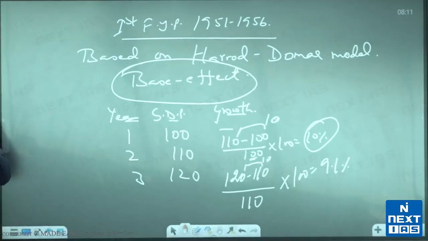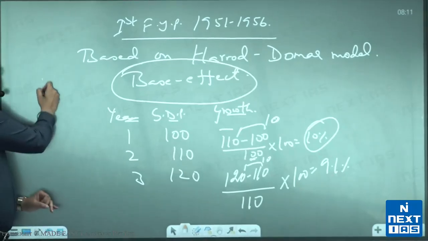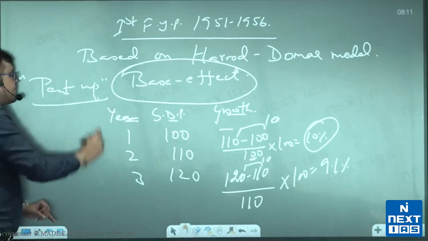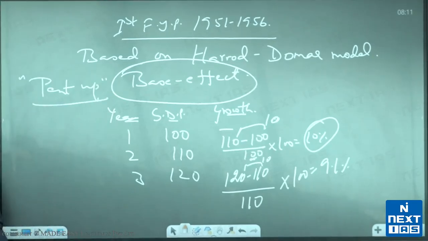So I gave you 3 reasons why India grew faster compared to what it was growing earlier. 1, government expenditure on industries. 2nd, release of pent-up demand. Pent-up means this, P-E-N-T-U-P. In fact, I can give you another example of pent-up demand to make you understand it even more easily.